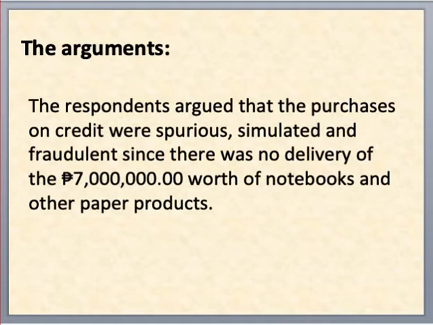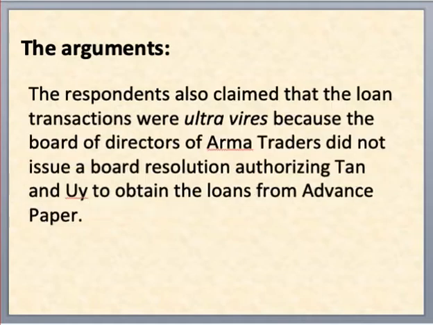As to the loan transactions, the respondents countered that these were the personal obligations of Tan and Yu to Advanced Paper. These loans were never intended to benefit the respondents. The respondents also claimed that the loan transactions were ultra vires because the board of directors of Arma Traders did not issue a board resolution authorizing Tan and Yu to obtain the loans from Advanced Paper. Hence, the petitioner must suffer the loss.